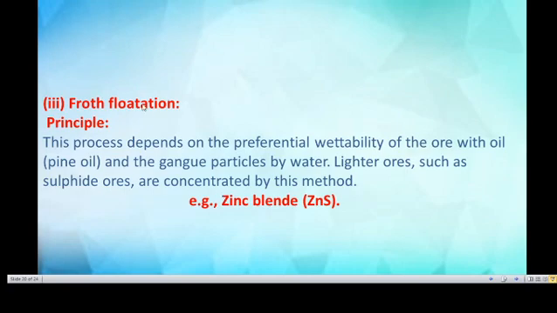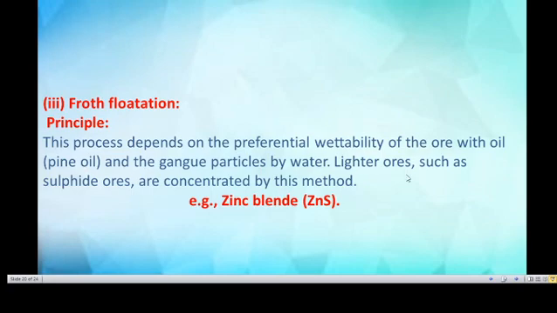And then the froth flotation method. What's the principle? This process depends on the preferential wettability of the ore with oil, that is pine oil. What is pine oil? Oil is a derivative of the pine tree. We collect this type of oil from the pine tree. And the gangue particles are wetted by water.